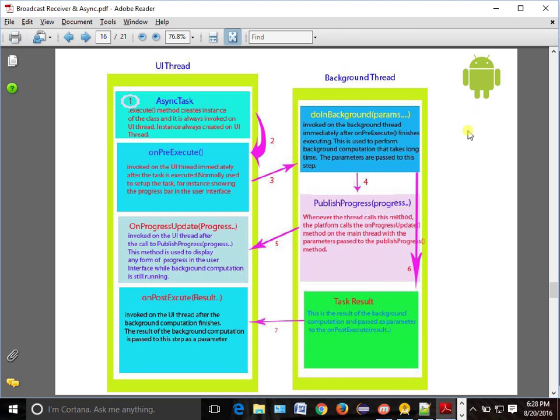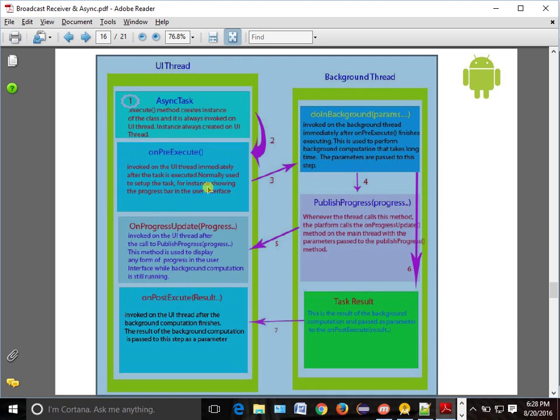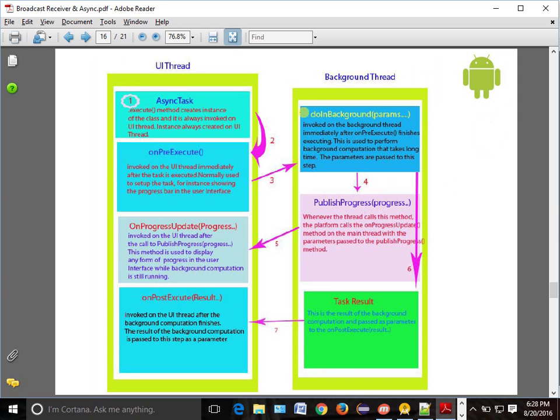Okay. So yeah, the one which we discussed will tell you the same thing only. The execute method creates an instance of a class and it always invokes the UI thread. Okay. And as soon as I do execute, it will go to onPreExecute. onPreExecute is nothing but the runnable state, just before your thread is going to run. Okay, and where will your thread be running, what is the method? doInBackground.